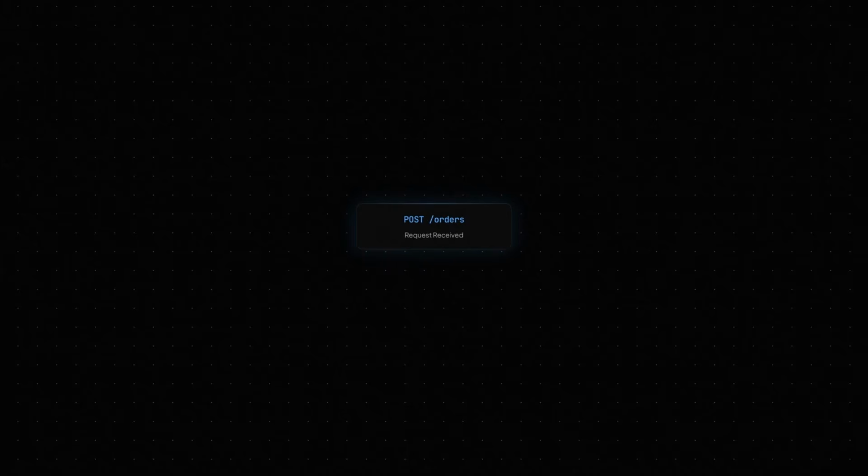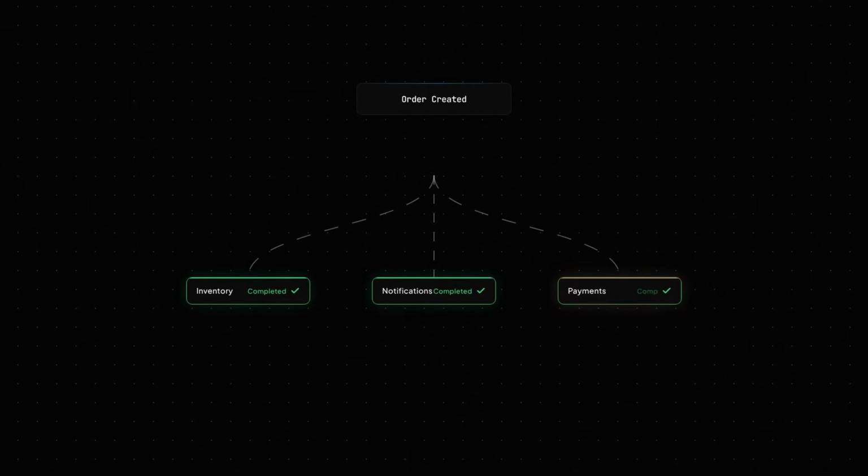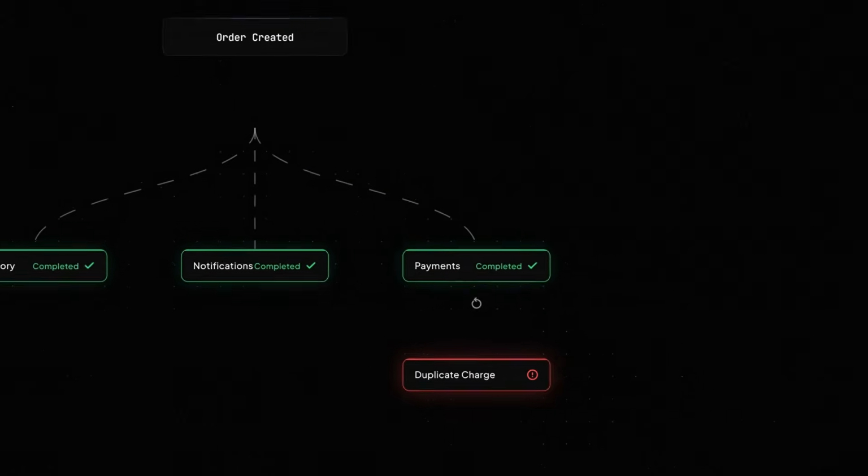One API request, one order, two payment charges. And the scary part, your application didn't throw a single error. It wasn't a payment bug, it wasn't a database bug, it was an event-driven architecture bug.